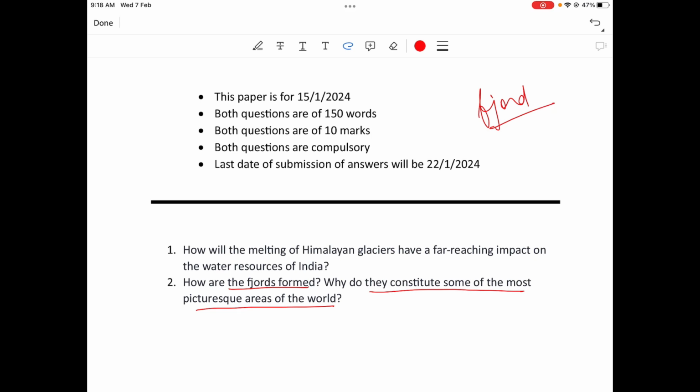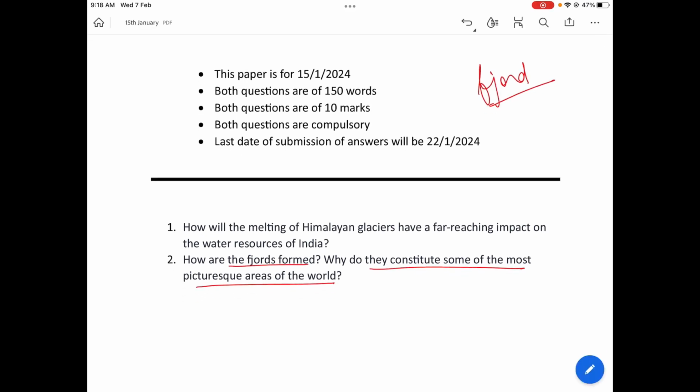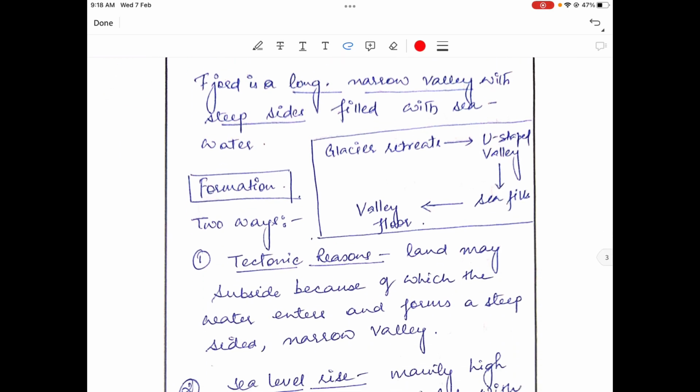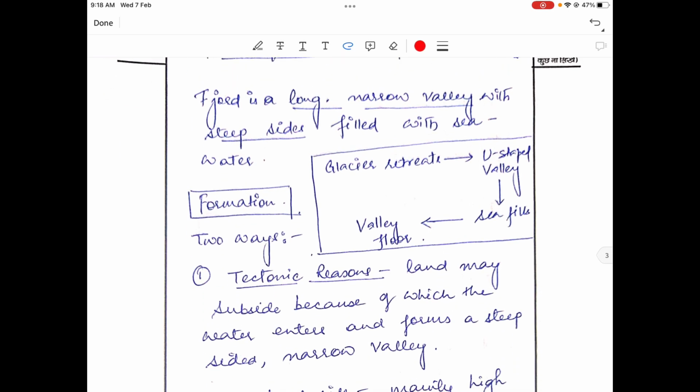Let's look at the answer that the student has written. Okay, so the student has also written the question, which is good. How are the fjords formed? Why do they constitute some of the most picturesque areas of the world? Fjord is a long narrow valley with steep side filled with sea water.